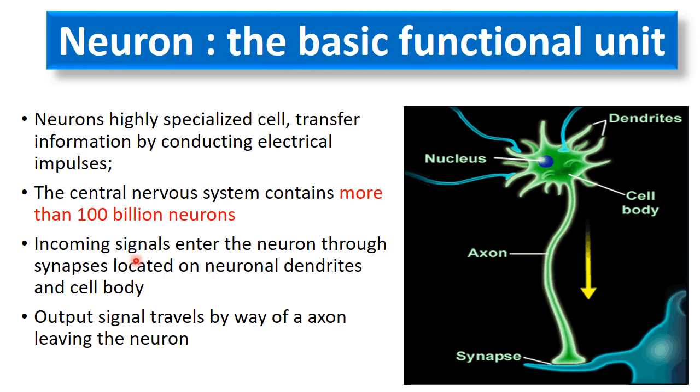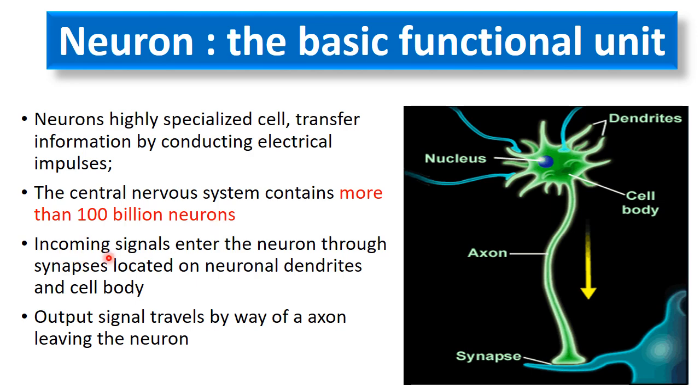Now the neuron. The neuron is the basic structural and functional unit of the nervous system. These neurons are the excitable cells of the body. As you all know, there are two types of excitable cells in the body: one is the neuron and the other is the muscle cell.